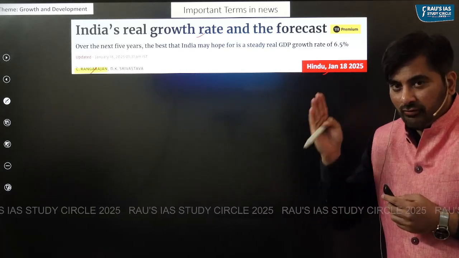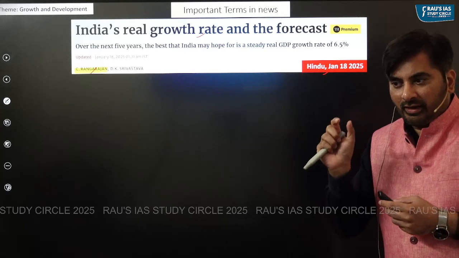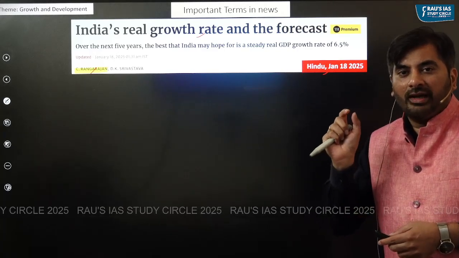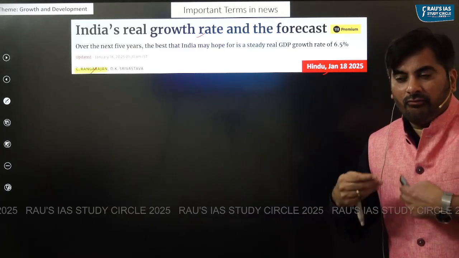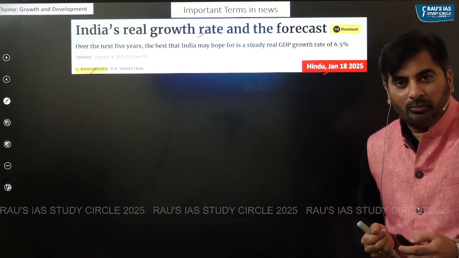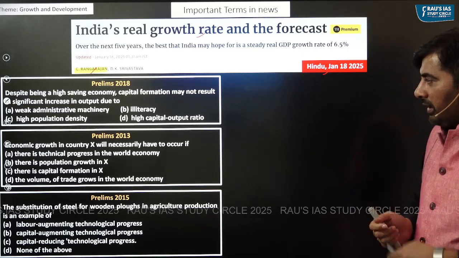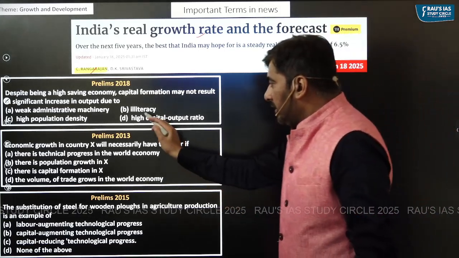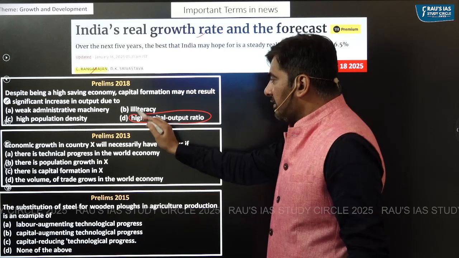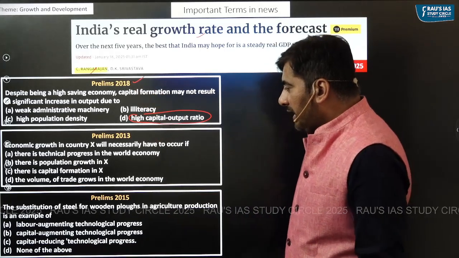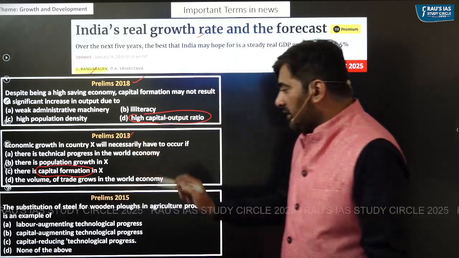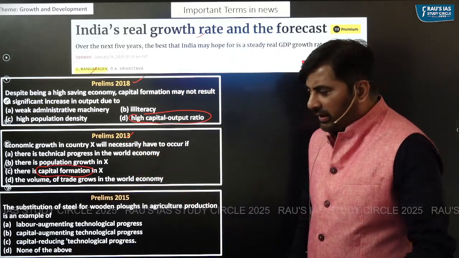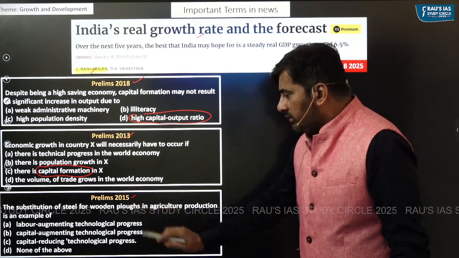And if you have carefully read this particular article, in this article, he also makes a mention of capital output ratio as well. And why is this topic of capital output ratio important? As you can see, this was a question that was asked in prelims 2018. A question on capital formation has been asked in 2013, and almost a related question in 2015.